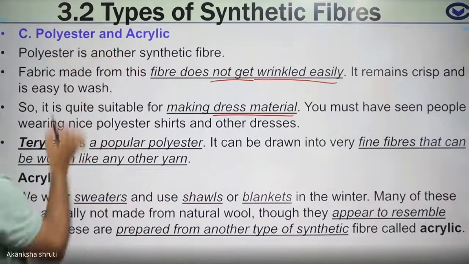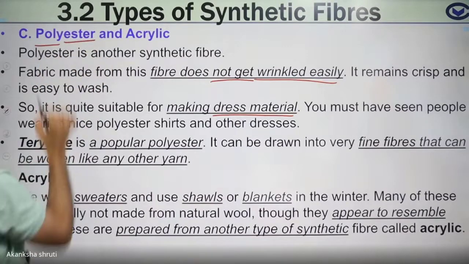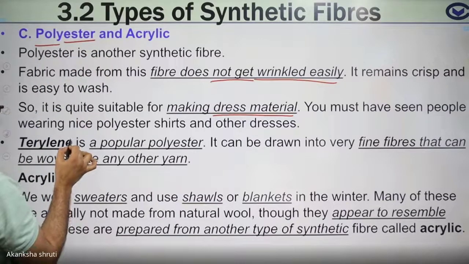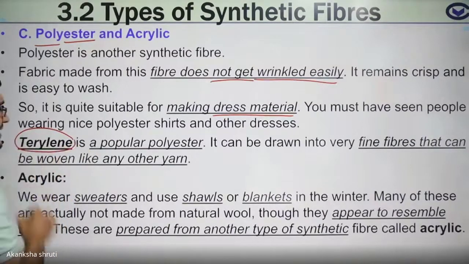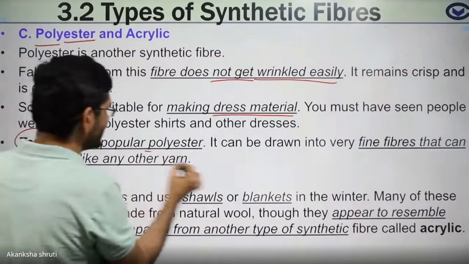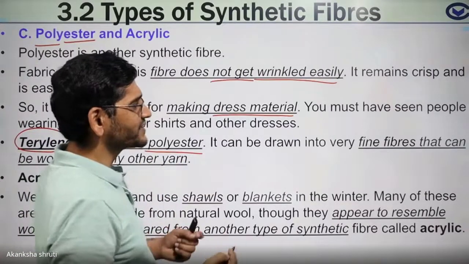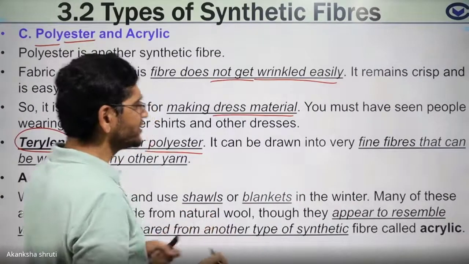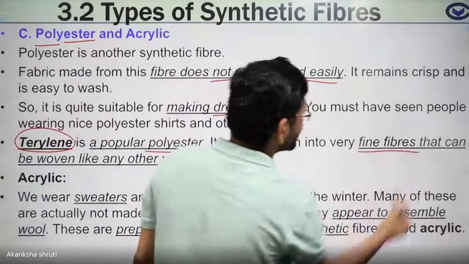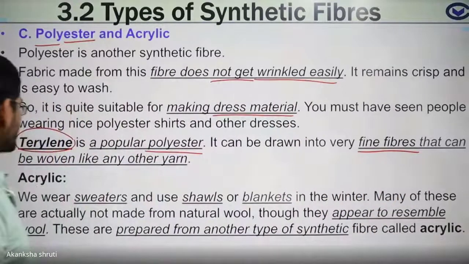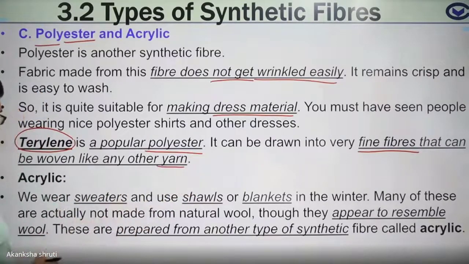Polyester is the broader category, which is the polymer of the ester group. One of the types of polyester is terylene. Terylene is the most popular polyester whose fabrics are very fine and used for making clothes. It gives fine fabric that can be woven like any other yarn, meaning cloth can be made from it.